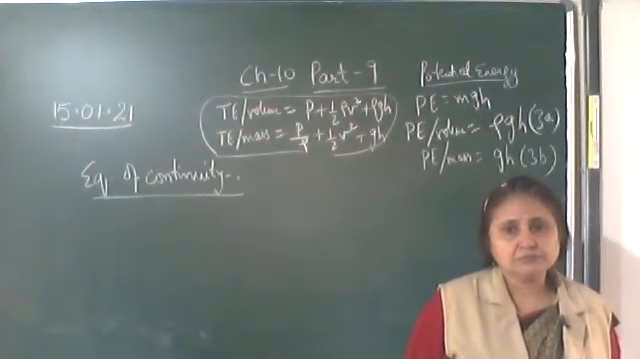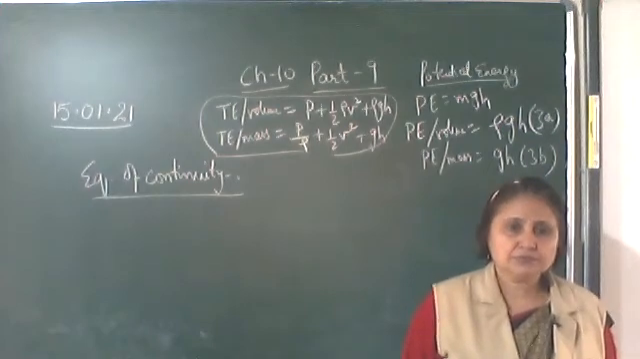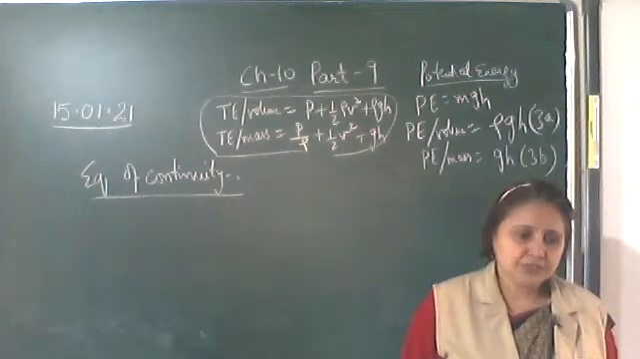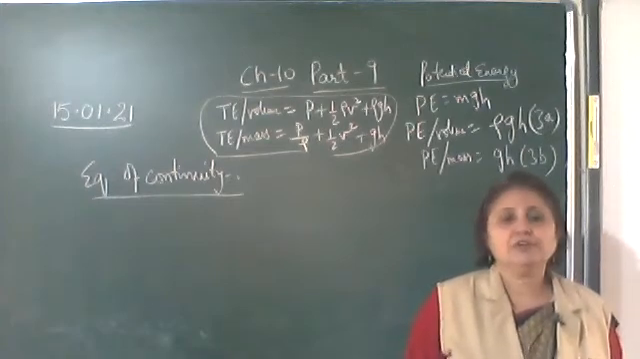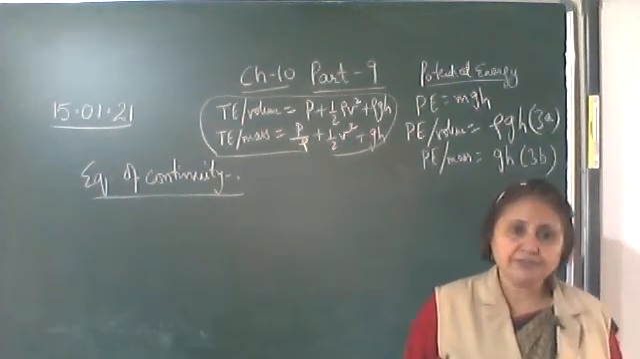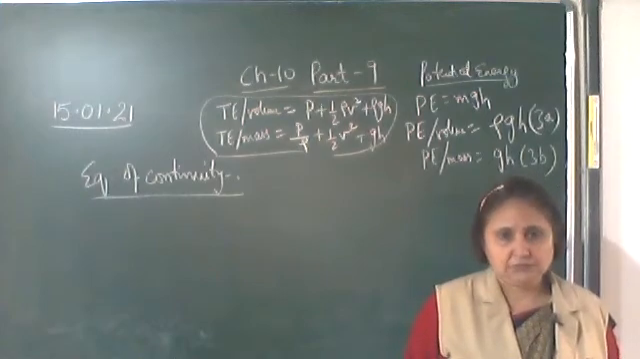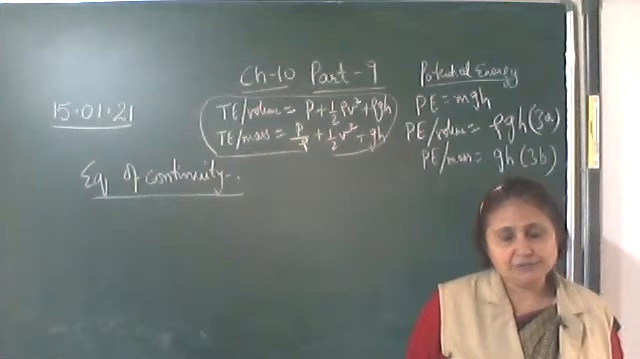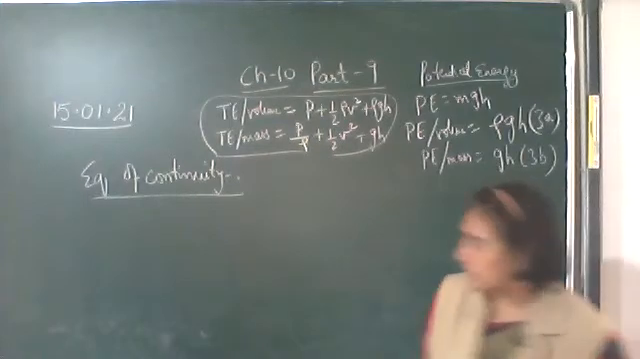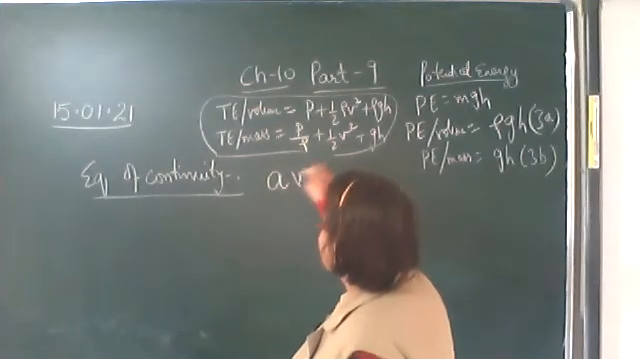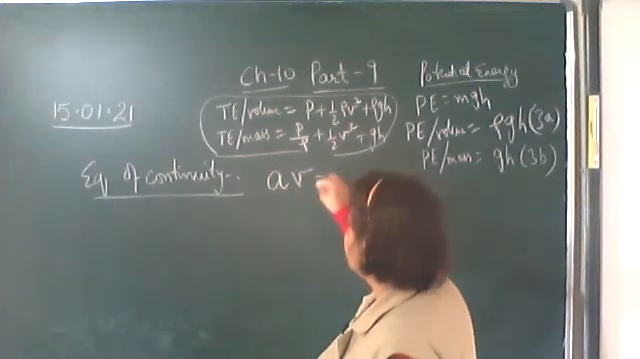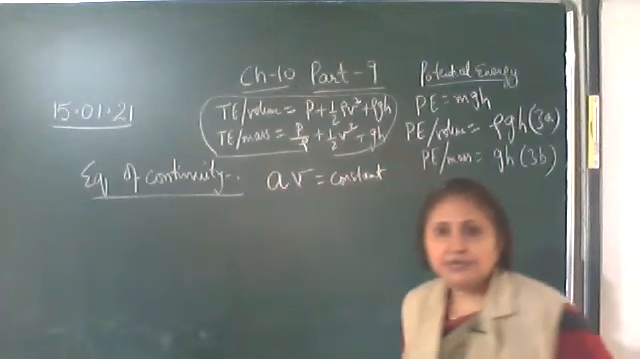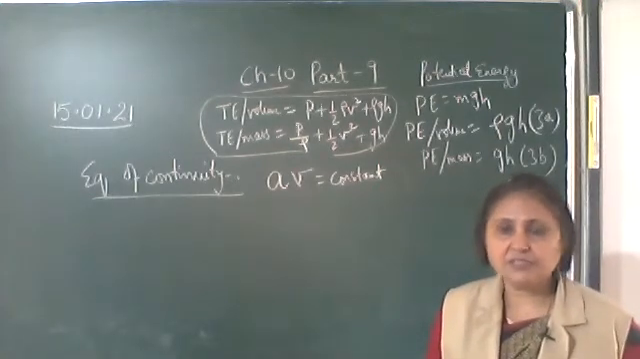Then the product of cross-sectional area and velocity at every point remains constant. That is, if cross-sectional area is A and velocity is V, A into V remains constant. A into V is constant. This is the equation of continuity.